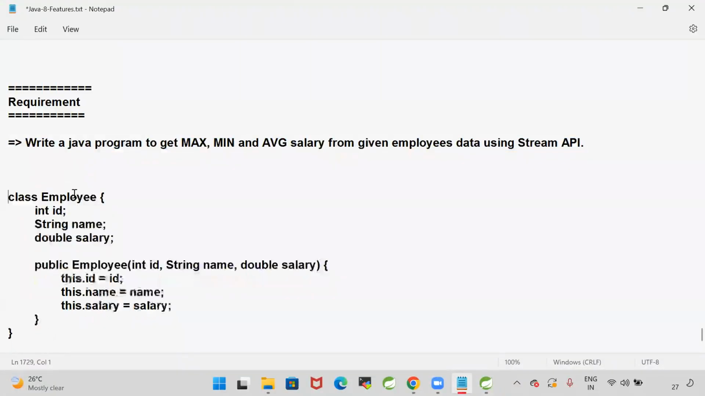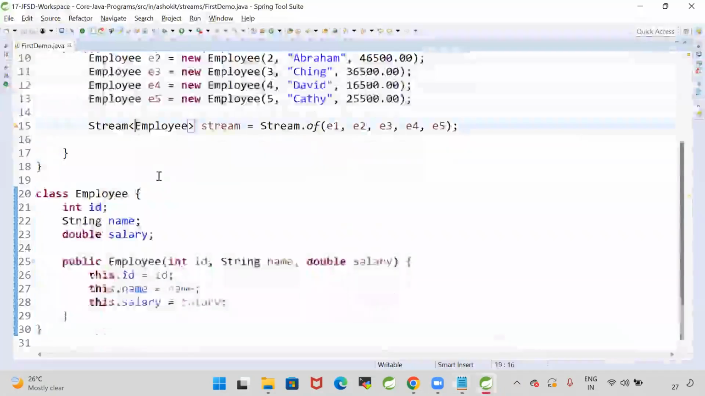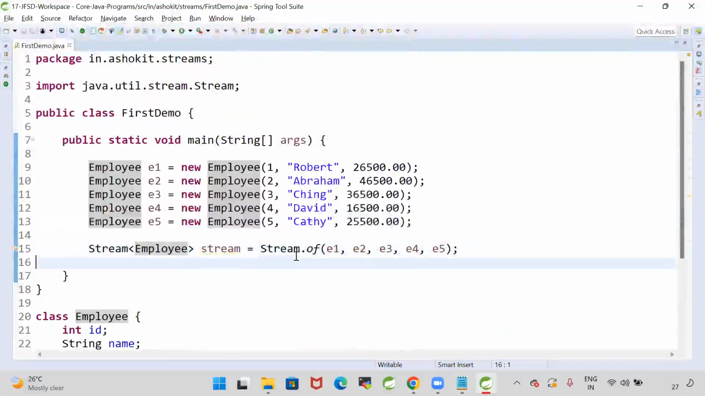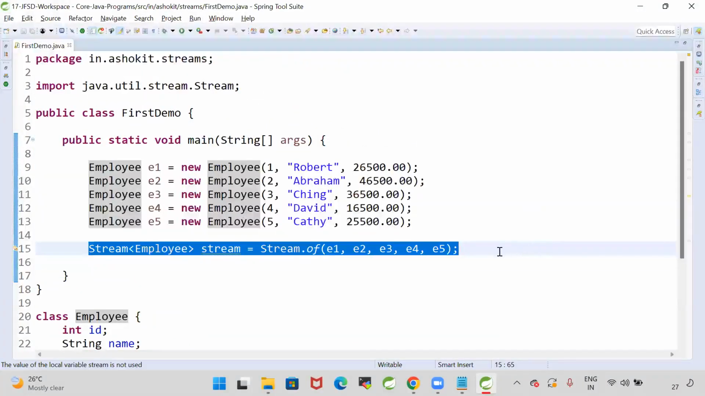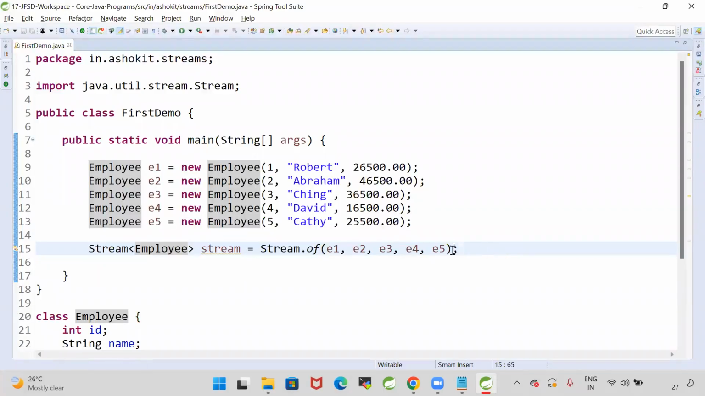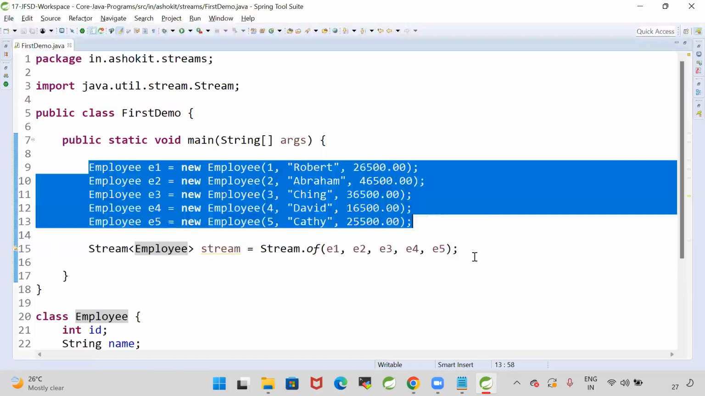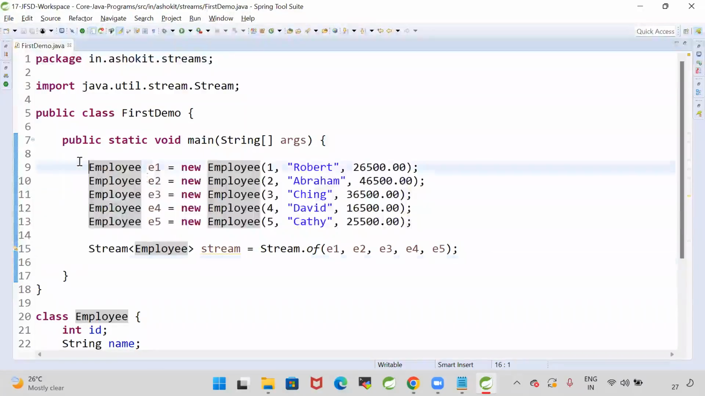I'm representing the Employee class like this. The Employee class is used to store the data, and I created some employee objects, and I want to perform stream operations to get the max salary, the min salary, what is the minimum salary of all these employees, what is the maximum salary of all these employees, and the average salary of the employees. How are we going to do that operation?